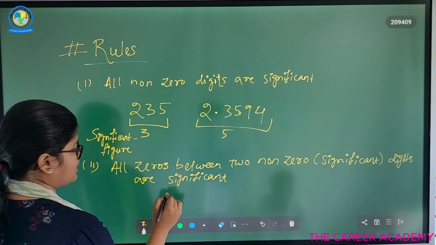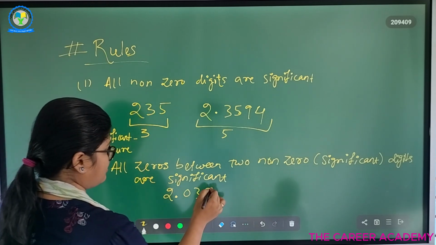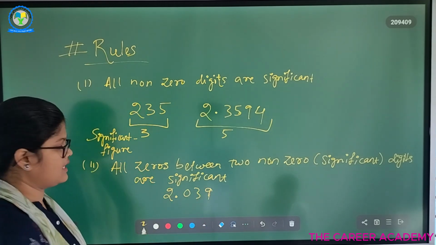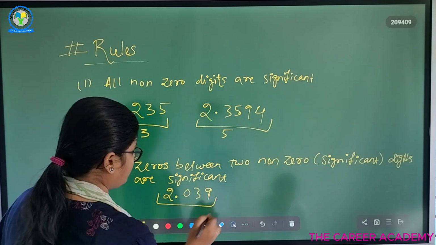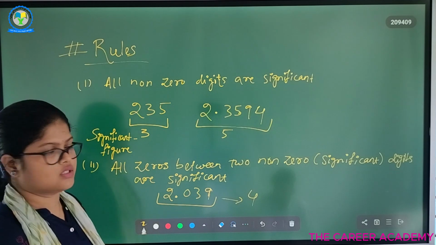Let's take examples. 2.039. So here how many significant figures are there? 1, 2, 3, 4. We have 4 significant figures.